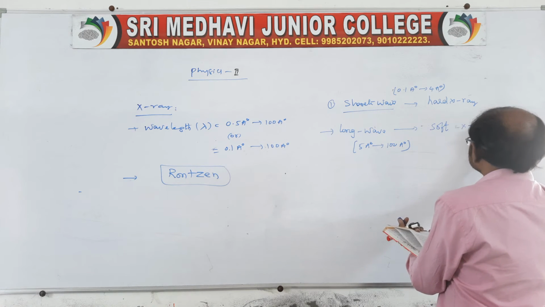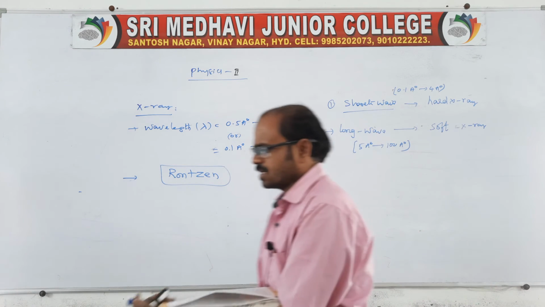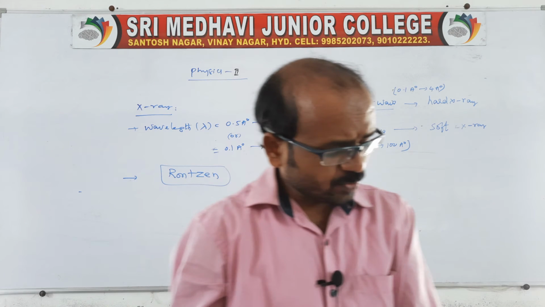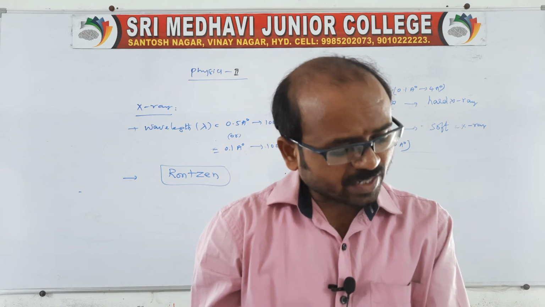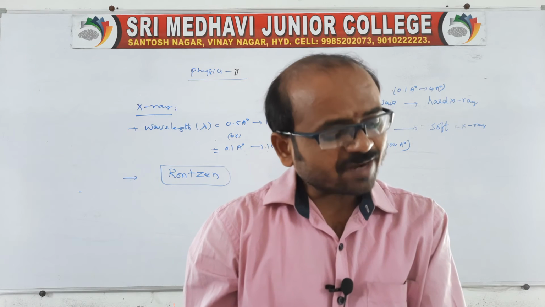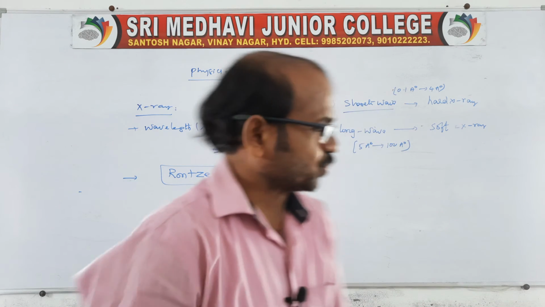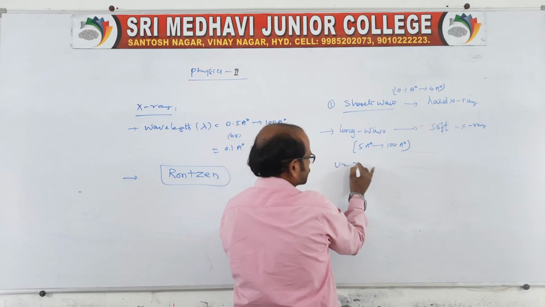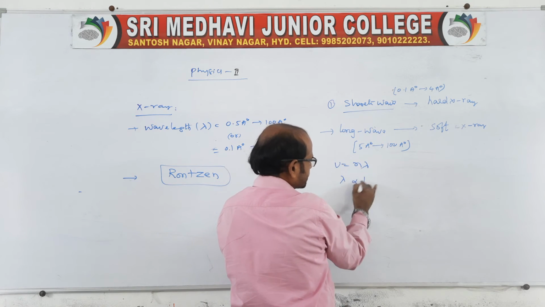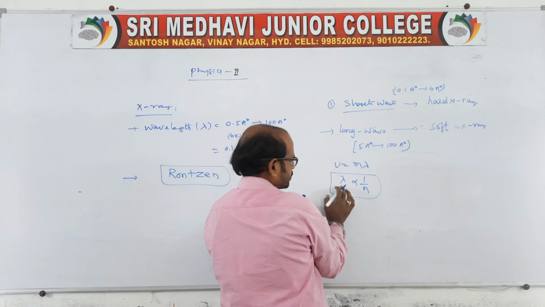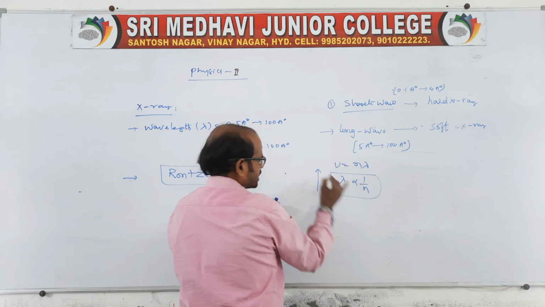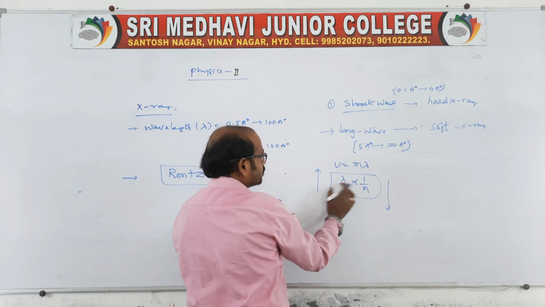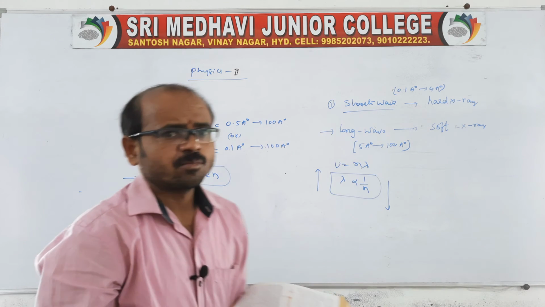See, there are two types of X-rays, right? One we call hard X-rays. One more we call soft X-rays. Coming to the point about soft X-rays and hard X-rays, because wavelength is more, no? We have v equal to nu lambda, no? Lambda is inversely proportional to frequency. So when wavelength is more, the frequency is less, and when wavelength is low, the frequency is high.